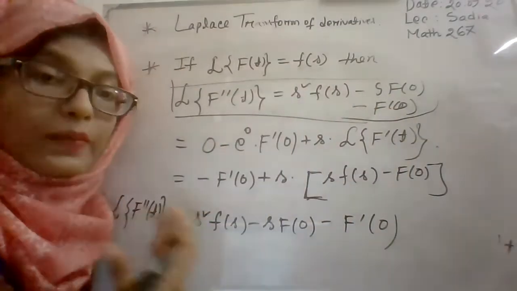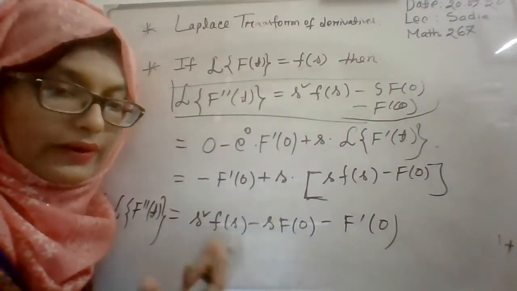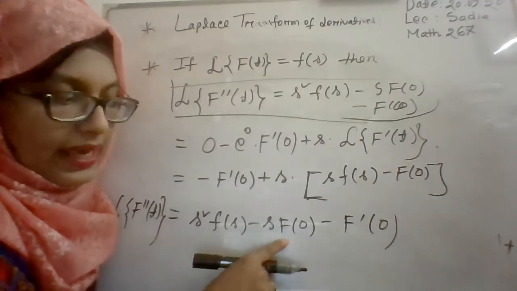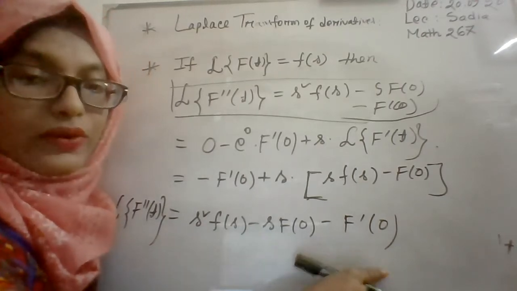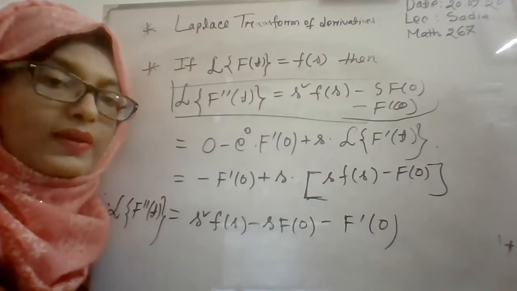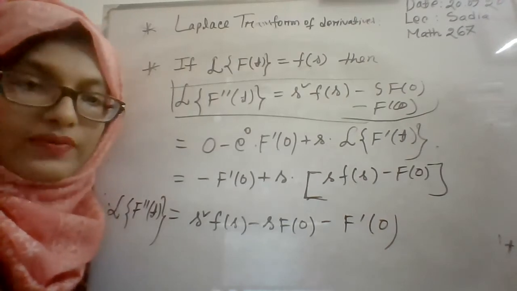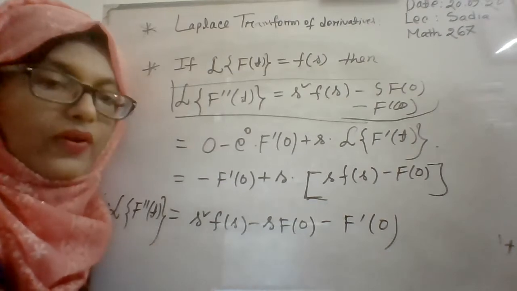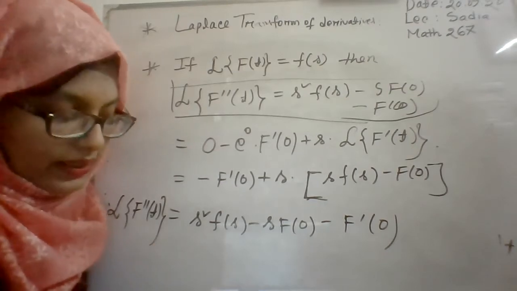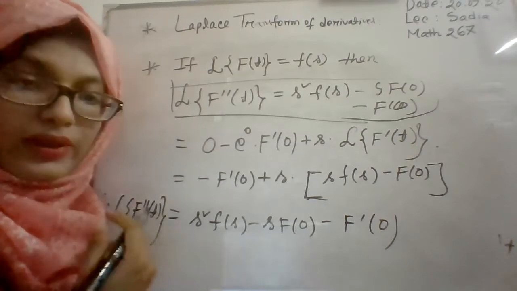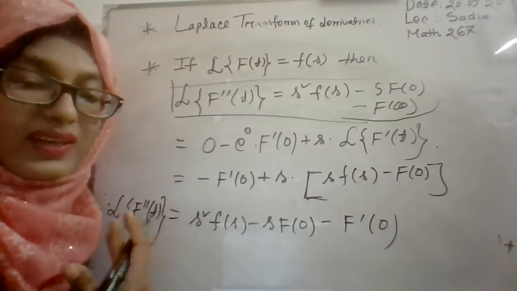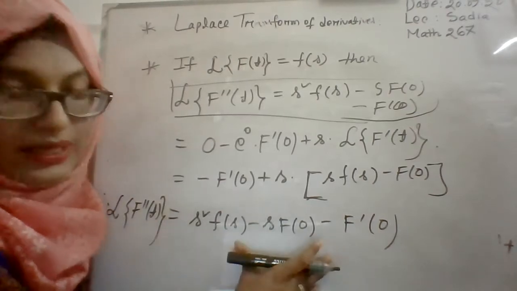That means the Laplace transformation of the second order derivative is equal to s square F of s minus s f of 0 minus f prime 0. And I think in a similar way, we can find the Laplace transformation for third order derivatives, fourth order derivatives, right? Can anyone guess what will be the result for the Laplace transformation of third order derivatives by using this formula?